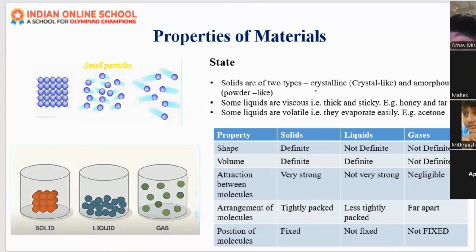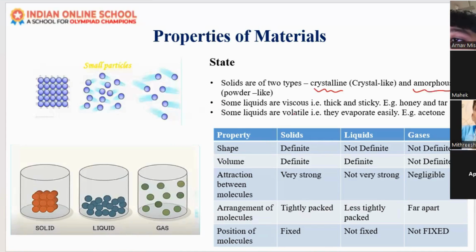Crystalline structure means what? Crystals, like in our daily life we use sugar and salt. They are in the crystal form. What about the amorphous form, powder-like structure? That is flour, atta. Salt is crystalline, crystal-like structure. Amorphous means all the powder-like structure, rice flour, that is amorphous form.